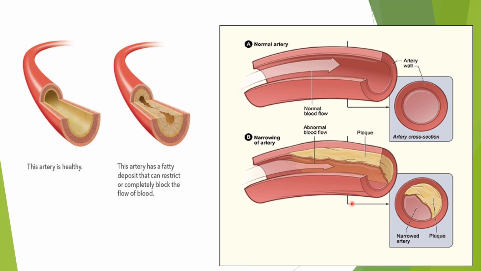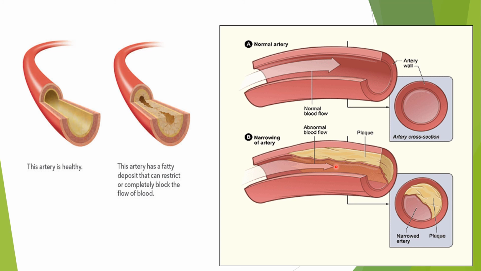Another diagram here. This is the normal artery where you can see the surface area. Normally the blood can flow easily, freely, right? Now here this is the atherosclerosis artery. That means deposition of cholesterol fat is going on, that is plaque, so abnormal, the blood cannot flow freely, resulting in the heart needing greater pumping capacity, greater pressure to pump the blood, right?